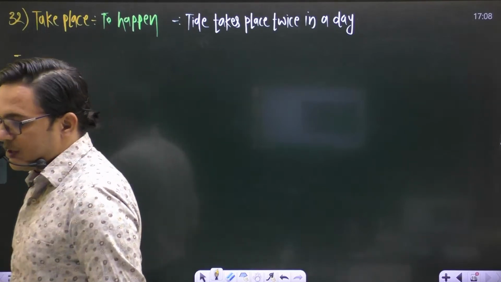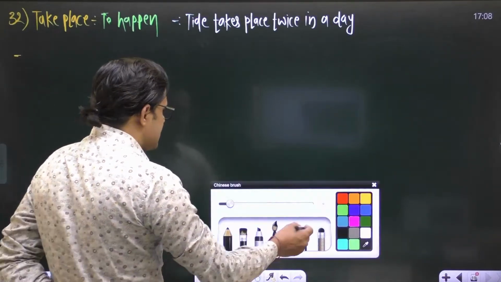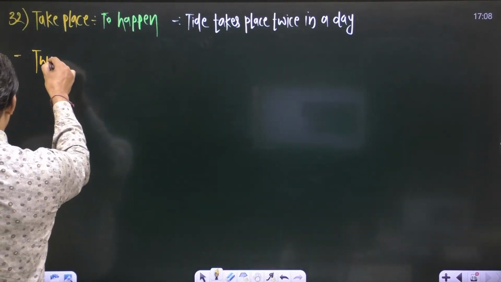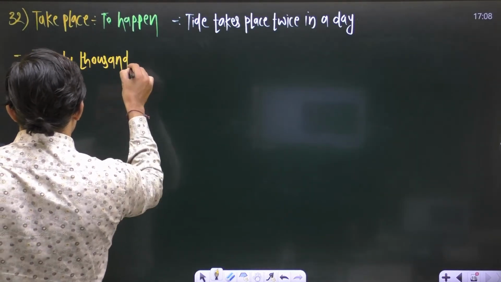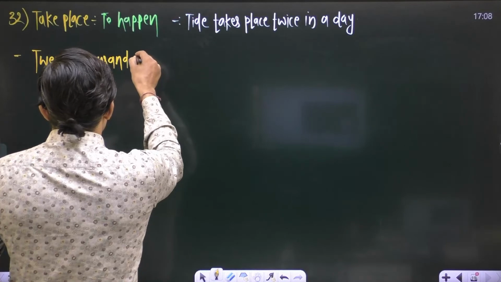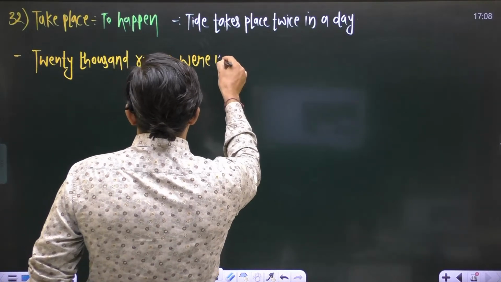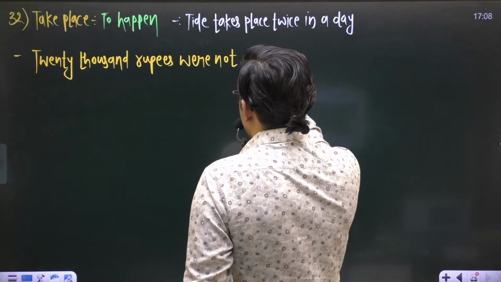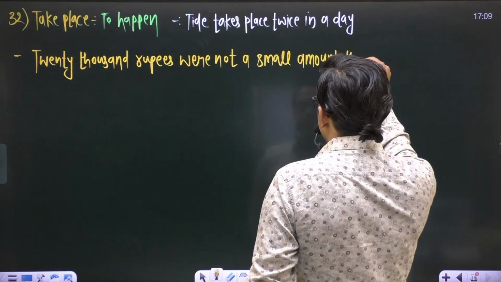You have a concept. The first sentence for this lecture is, if I say, this concept is very important, so understand carefully: 20,000 rupees were not a small amount those days.